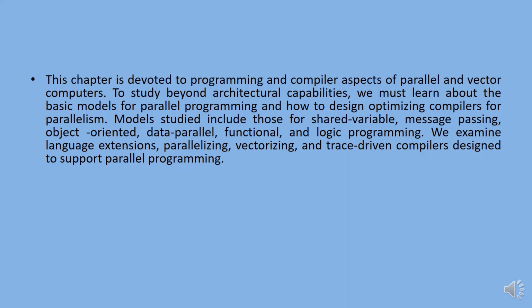Models studied include those for shared variable, message passing, object-oriented, data parallel, functional, and logic programming. We examine language extensions, parallelizing, vectorizing, and trace-driven compilers designed to support parallel programming.